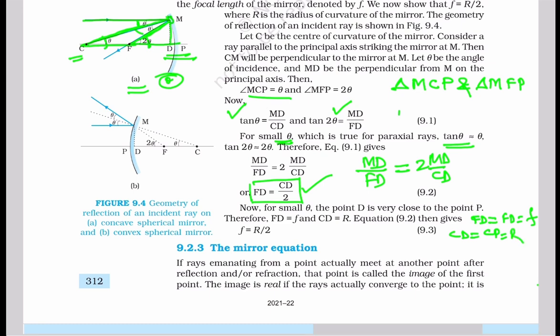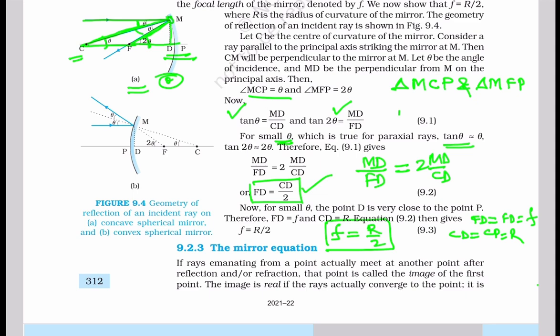Therefore, you can write that f is equal to radius of curvature by 2. So this is the relationship between the focal length and radius of curvature. That is, focal length is always equal to half of the radius of curvature in case of reflection from a concave mirror or a convex mirror.